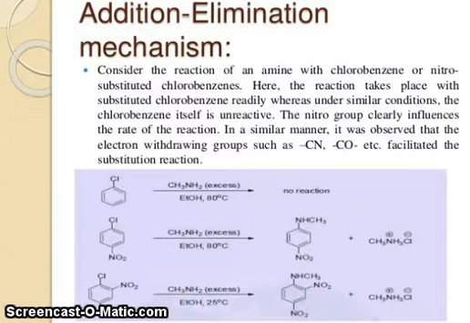The nitro group clearly influences the rate of the reaction. In a similar manner, it was observed that electron withdrawing groups such as CN and CO facilitate the substitution reactions. Chlorobenzene reacts with excess CH3NH2 with no reaction, but if there is an NO2 group at the para position, it gives the product, and if you have 2 NO2 groups, it gives the product.